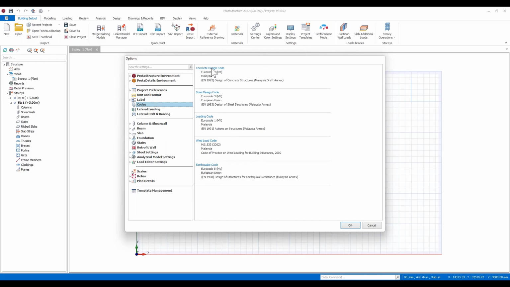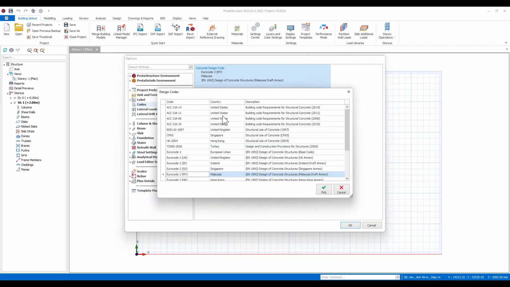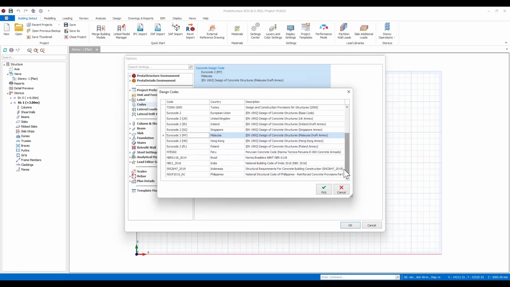So if I wanted to know what kind of codes ProtaStructure supports, I can click on these and I can see a range of different codes here, different variations of the American code, including the latest 2019, the British standards, Hong Kong standards, Turkish codes, Eurocodes. There's a really wide range of different codes in here, including a lot of localizations that we've done for things like Peru, Brazil, Indonesia and Philippines.